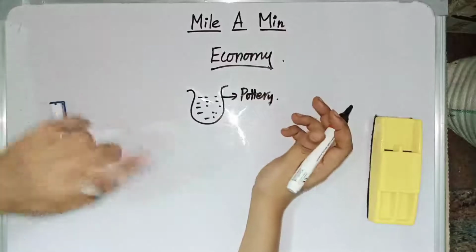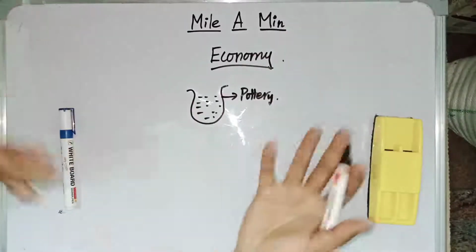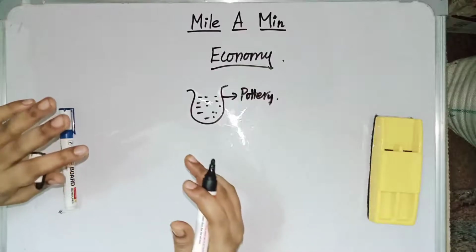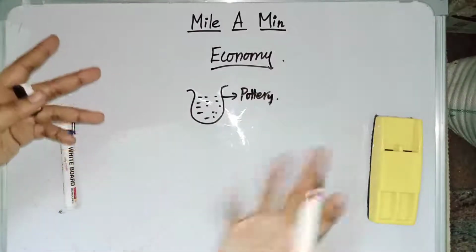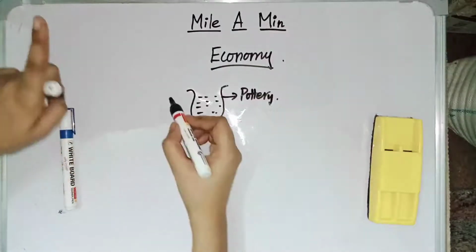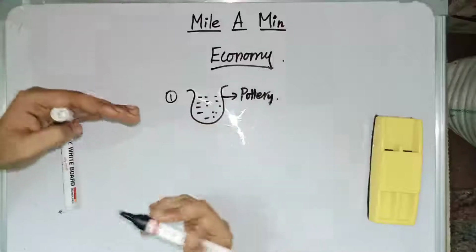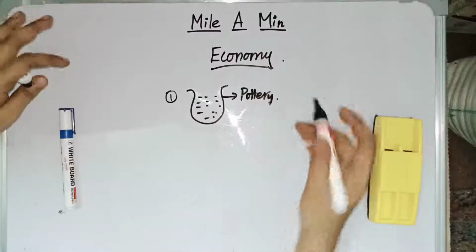The resources may be monetary or non-monetary, which means the resources can be money or some other thing. The resources may also be man-made or natural, and they can be renewable or non-renewable. So first, pottery was invented, and the economy came into picture. We started to utilize the resources in an efficient manner and we started to save the resources.